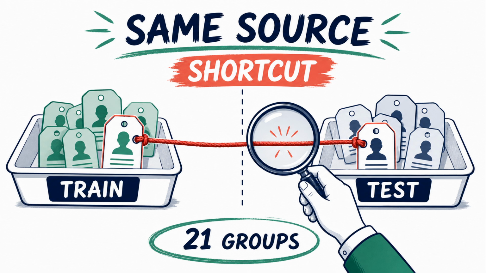I traced that source marker across the boundary. 21 source groups appeared on both sides. So, a test example could have a sibling in training with the same identity marker. The algorithm could recognize a familiar source and use that as a shortcut. The test would reward recognition, even if the intended task signal was weak.